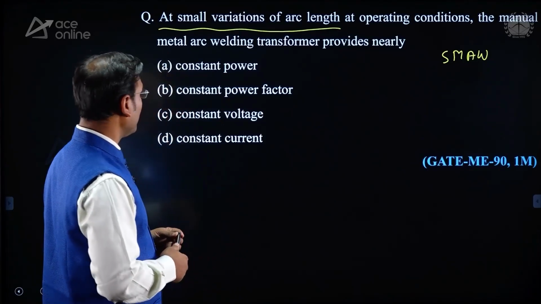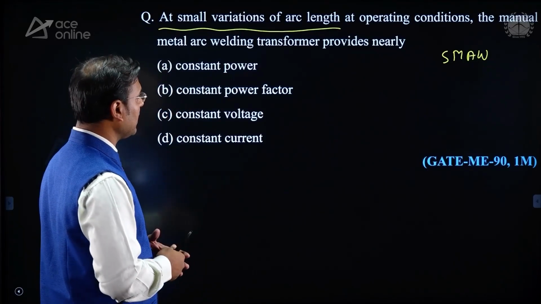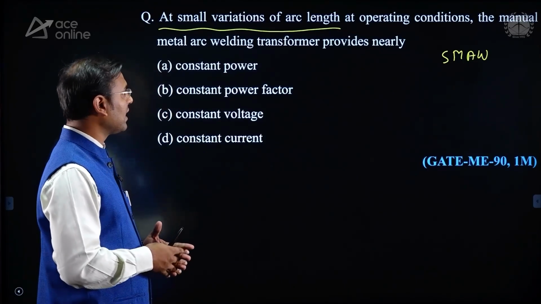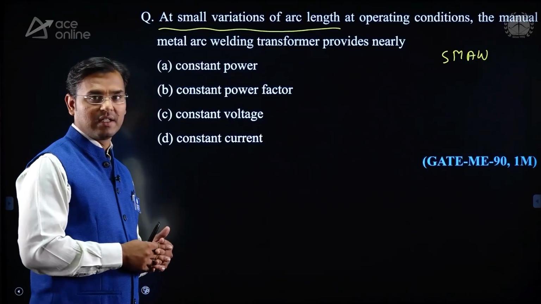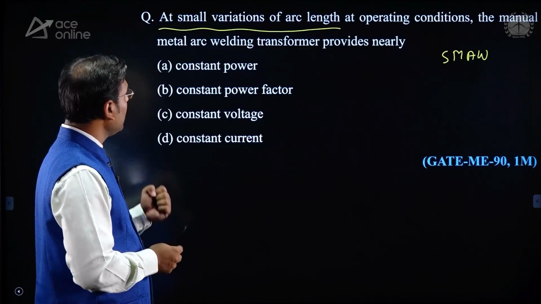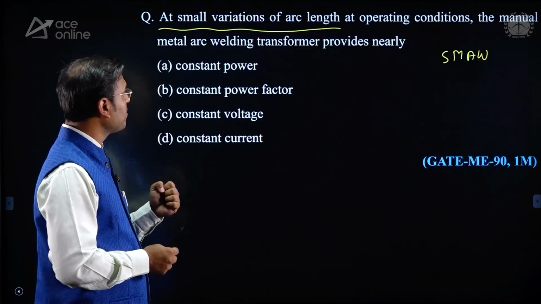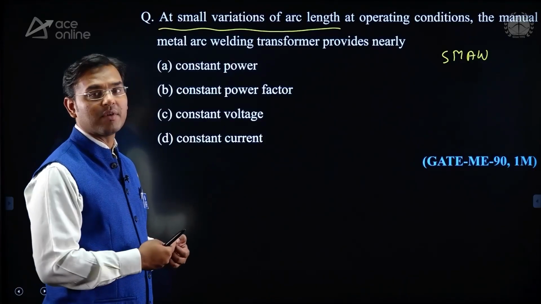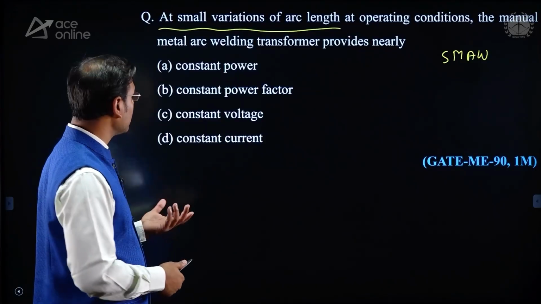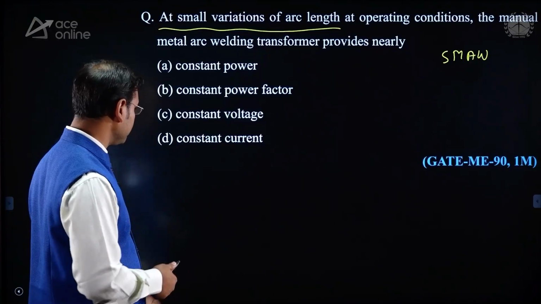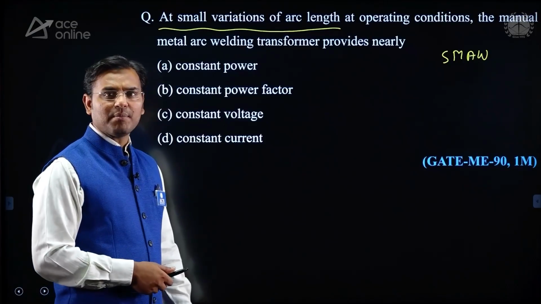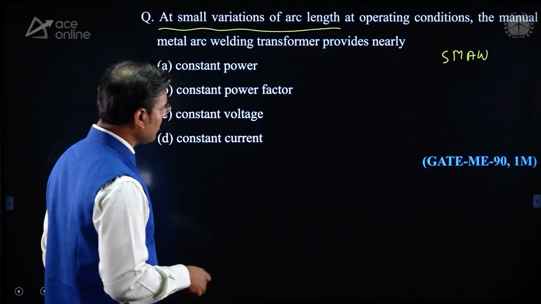Then, at a small variation of arc length, at operating condition, the manual metal arc welding transformer provides nearly constant power, or constant current, or constant voltage, that we have to see. Manual metal arc welding means shielded metal arc welding.